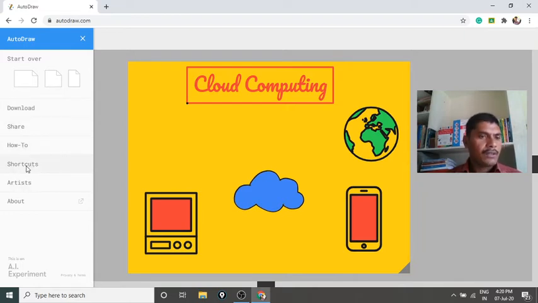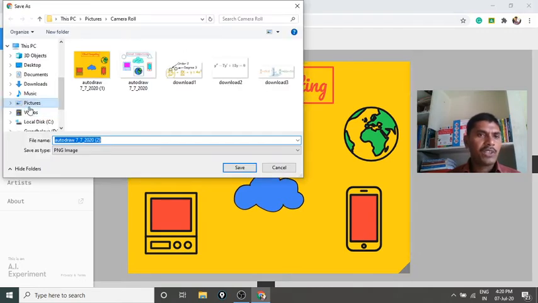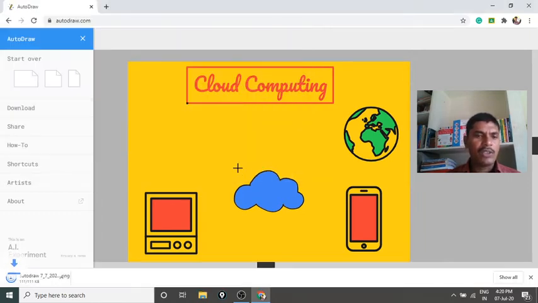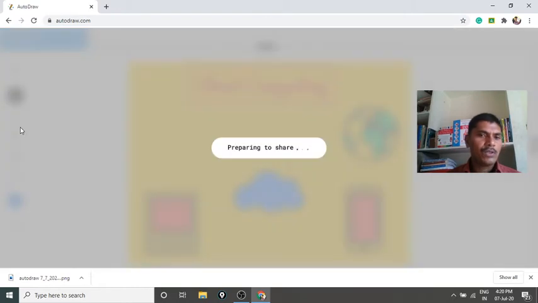These are the shortcuts this tool, Auto Draw software, has. I already explained how to use this one. For example, I am downloading it. After downloading, I am copying, saving the image. You can download and save the image whenever you want to use it. If you want to share, you can share.